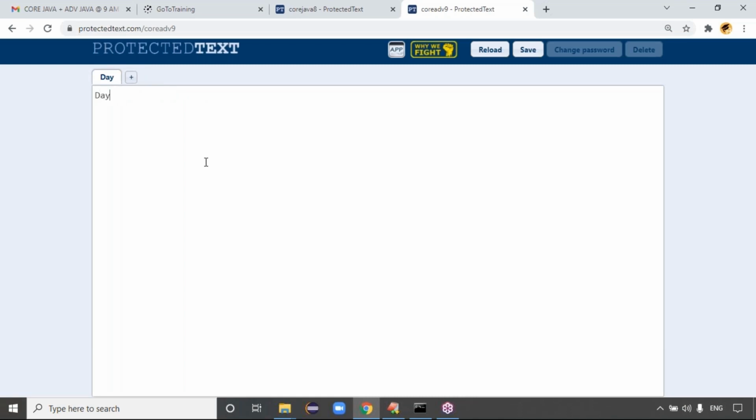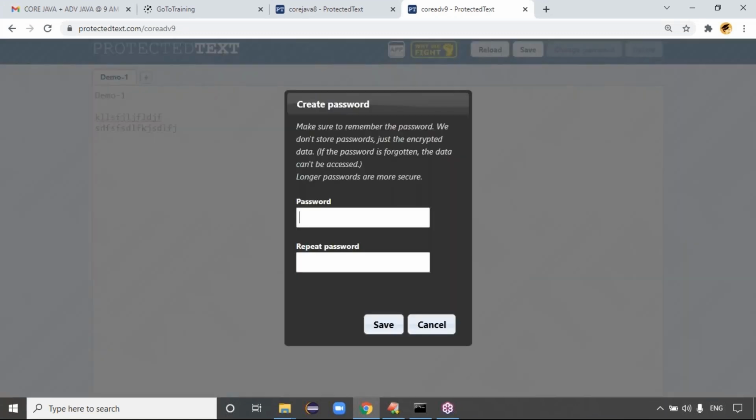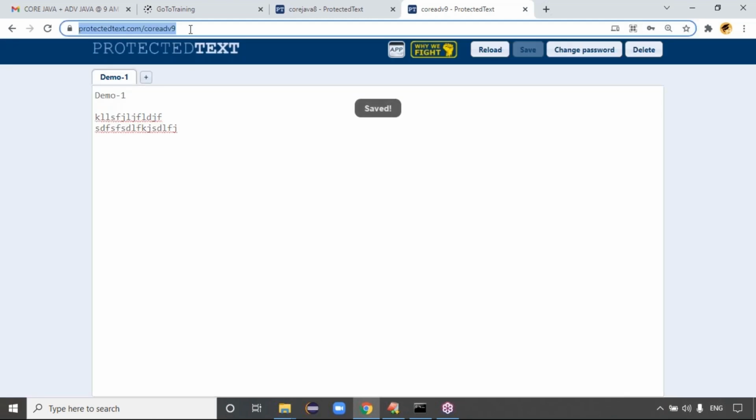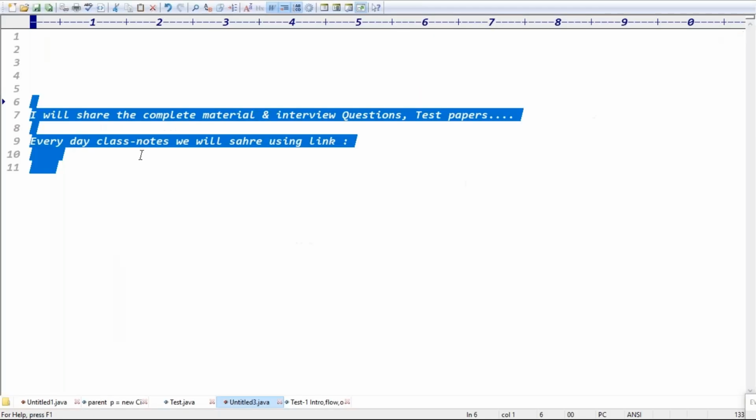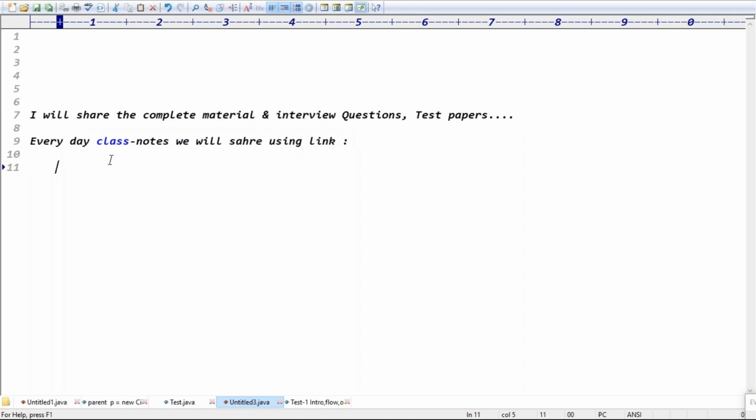Here, assume this is demo one, today's demo. Whatever class notes I'm writing here, today I'll place the class notes here. Some information I'll write like this. Let me give the password for this one. From today onwards, guys, whatever class notes you write in the class, every day the class notes will be shared using this link, guys.